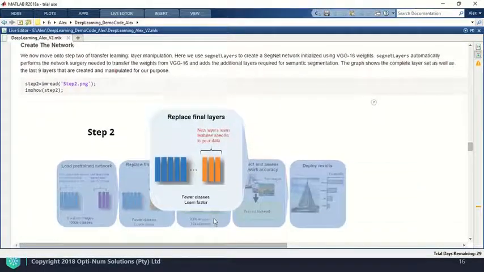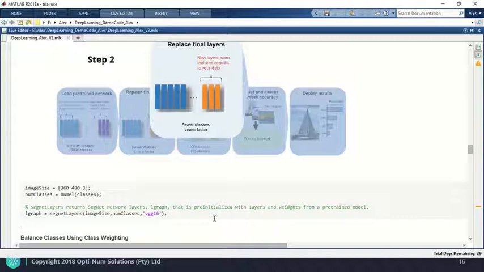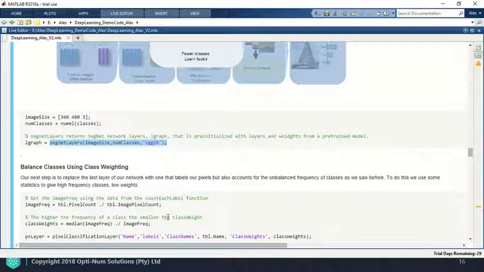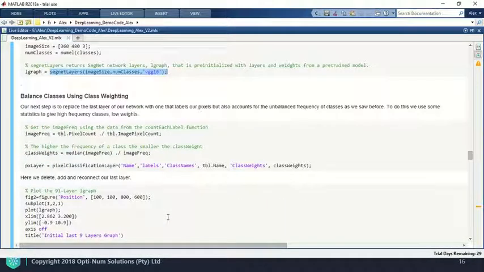We now move on to step 2 of the transfer learning workflow, and this involves manipulating the classification layers. So we use something called segnet layers, which basically takes the network architecture that is currently there for VGG16 and makes it appropriate for semantic segmentation.